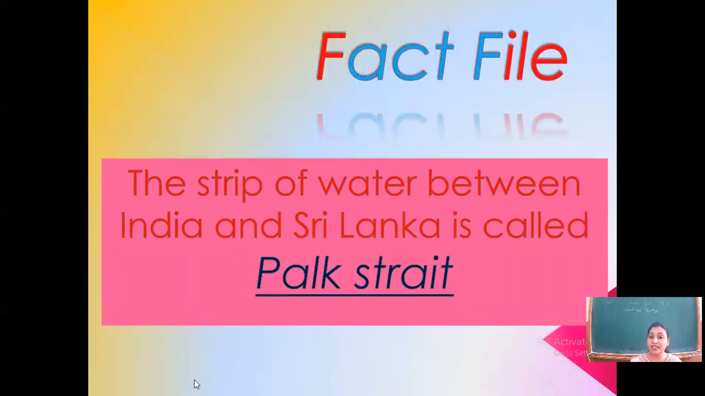So children, I think that's clear to you. And at the end of this chapter, there is a fact file given. What is given in the fact file? That there is a strip of water between India and Sri Lanka, and this strip is to be called as Palk Strait.